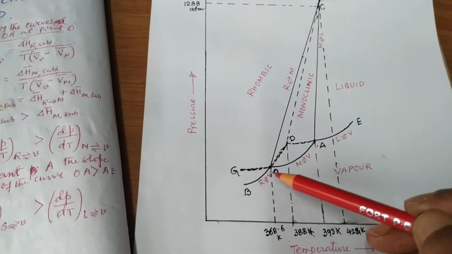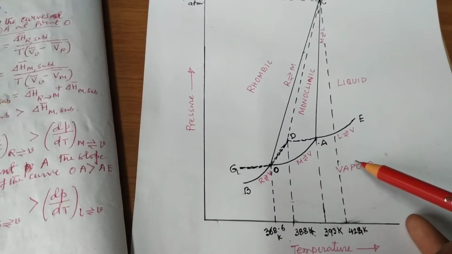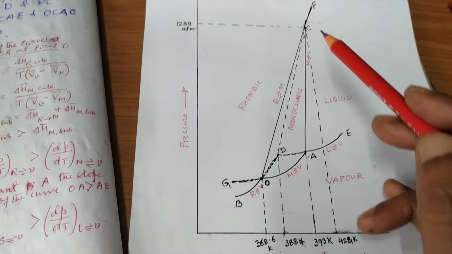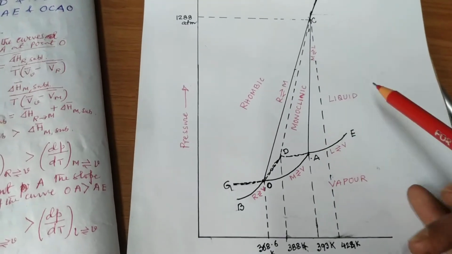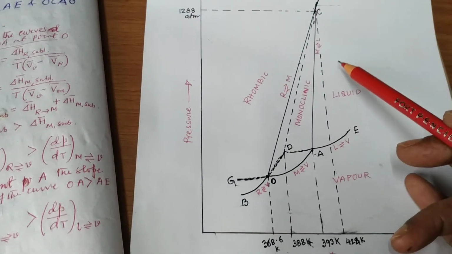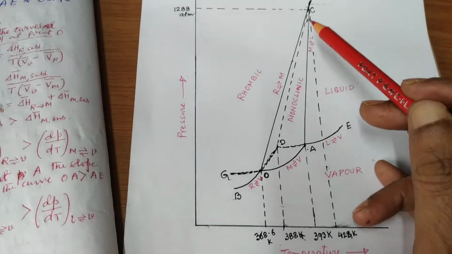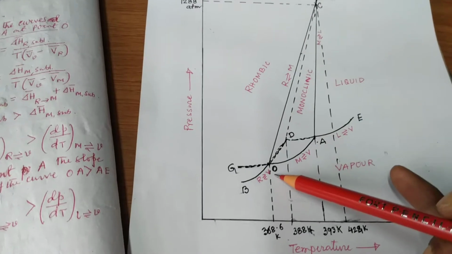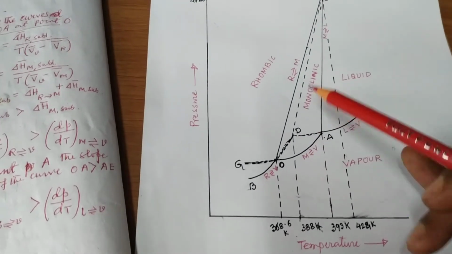Another area is FCAE, and another is OCAO. So there are 4 areas.